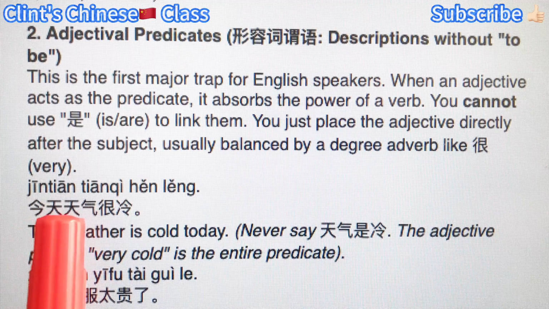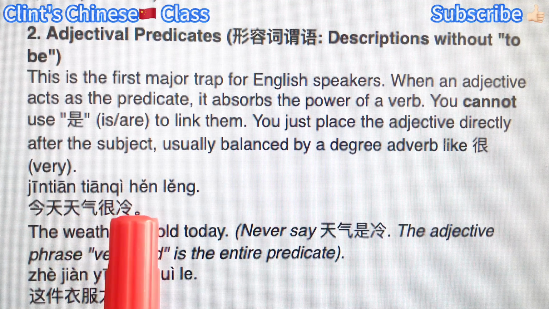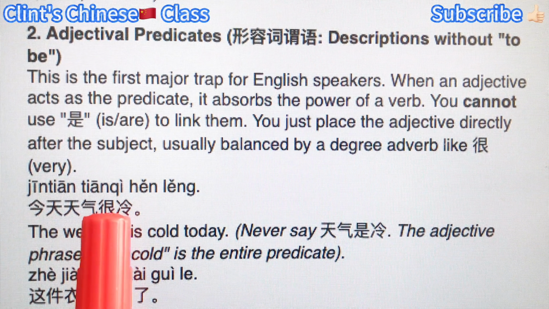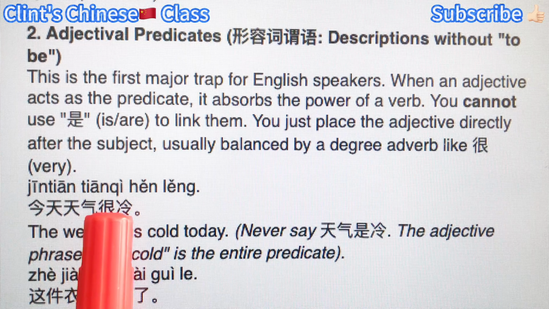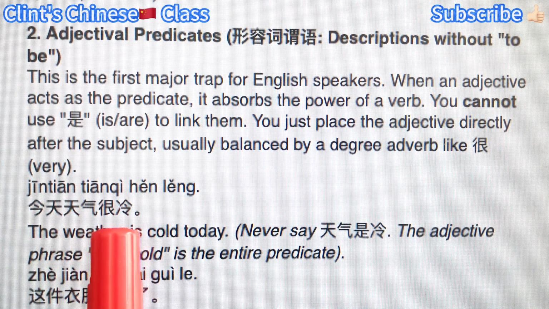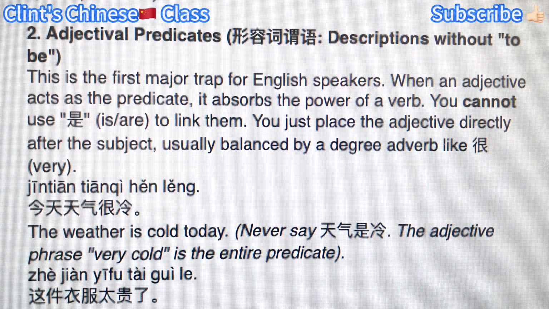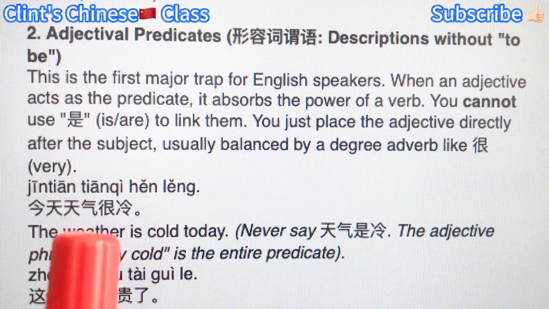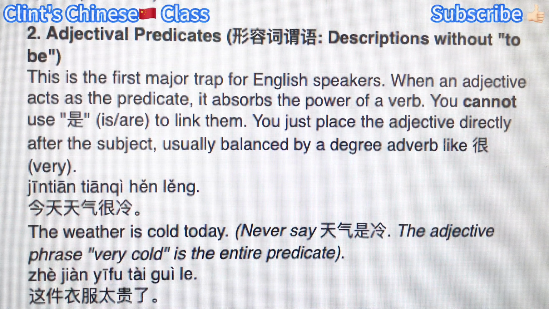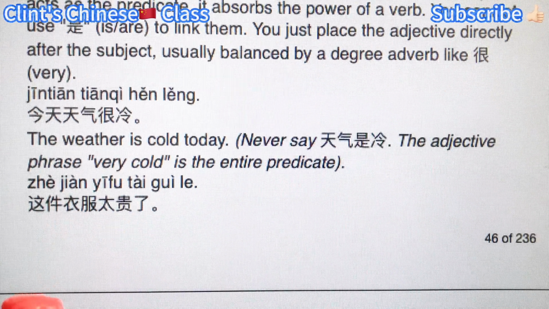So here, 今天天气 is the noun phrase, like today's weather. And 冷 is the adjective, so we put them together. Usually we add a degree adverb. 很 means very adverb. So the degree adverb is acting as the to be verb here, or just linking, right? Noun plus adjective, meaning adjective is acting as the predicate.